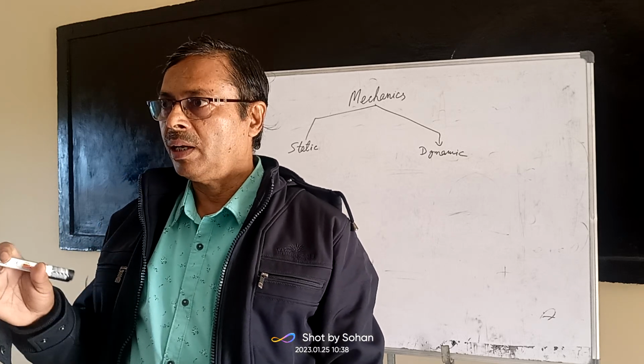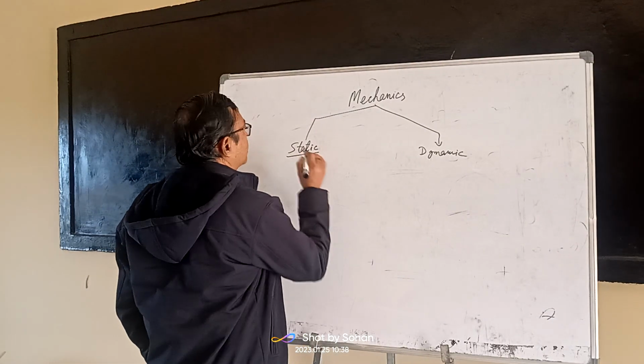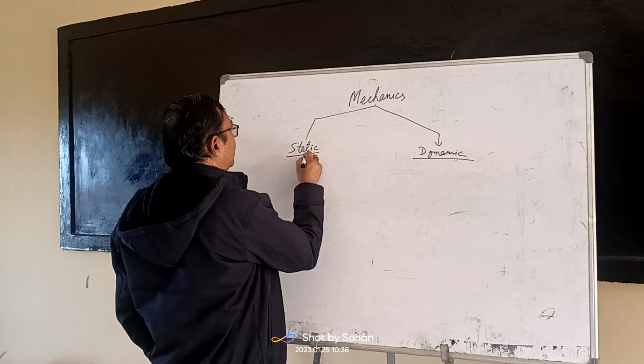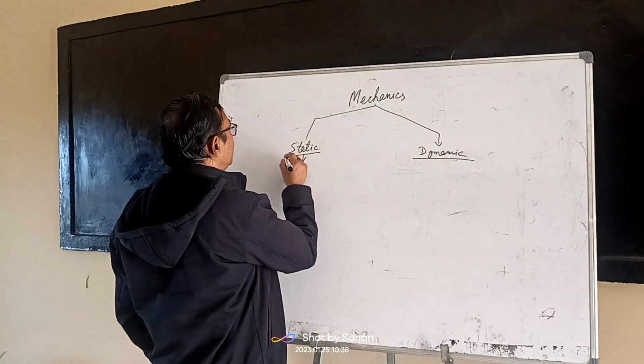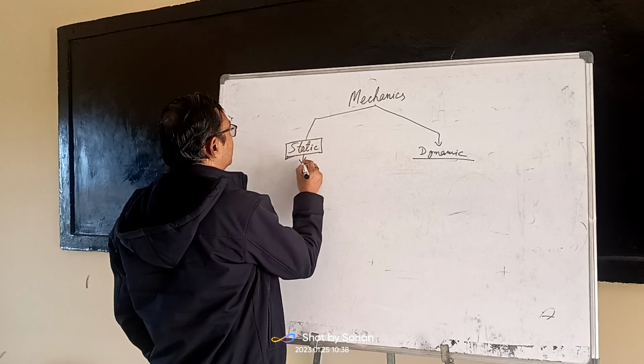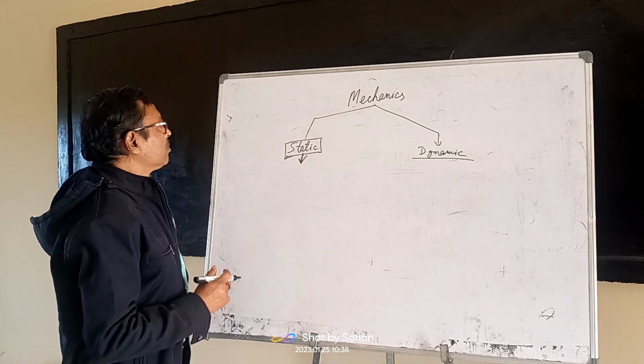Since we are studying civil engineering structures, we will study the subject of statics. That is your mechanics part.